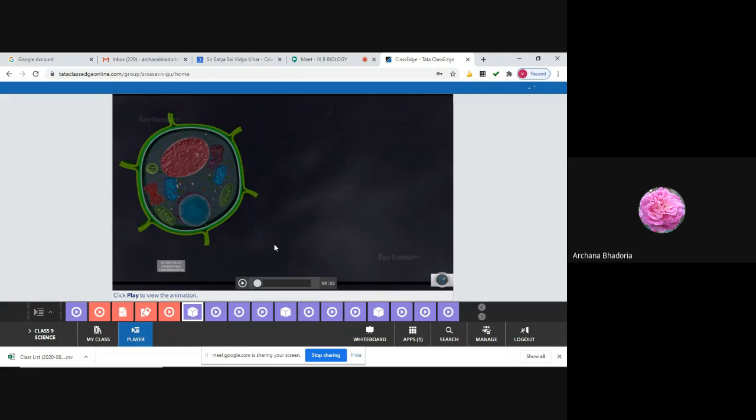So two terms you have to remember, syncytial and coenocytic. If the plant cell has many nuclei, we call it coenocytic. And if an animal cell has many nuclei, we call it syncytial.